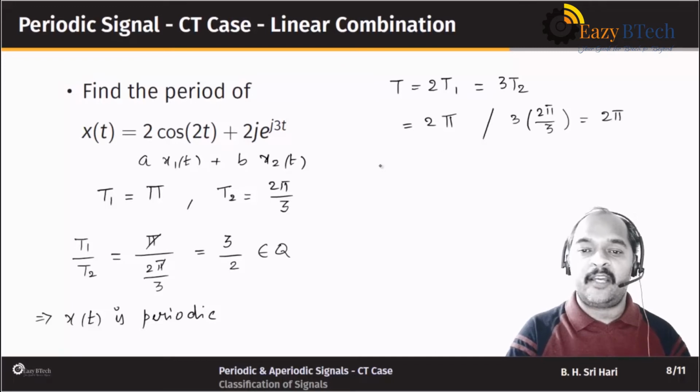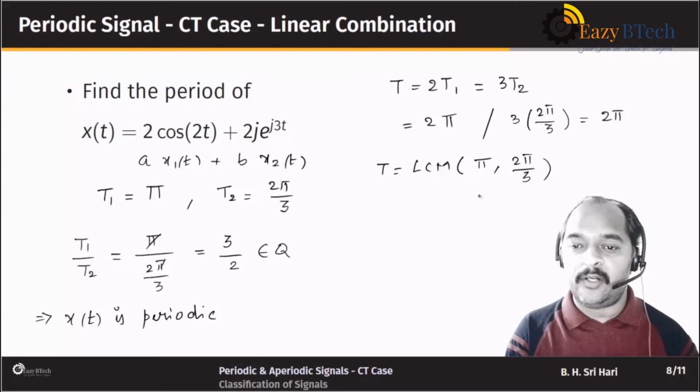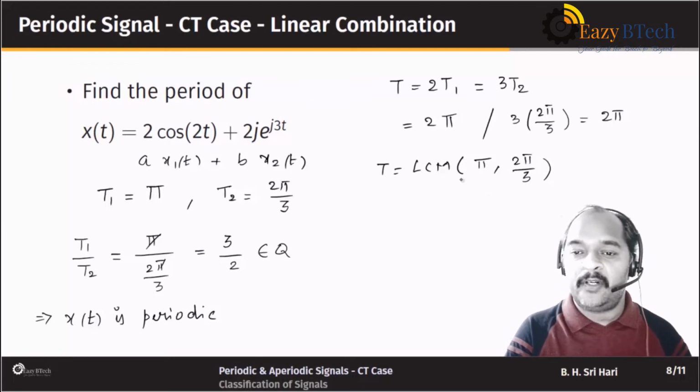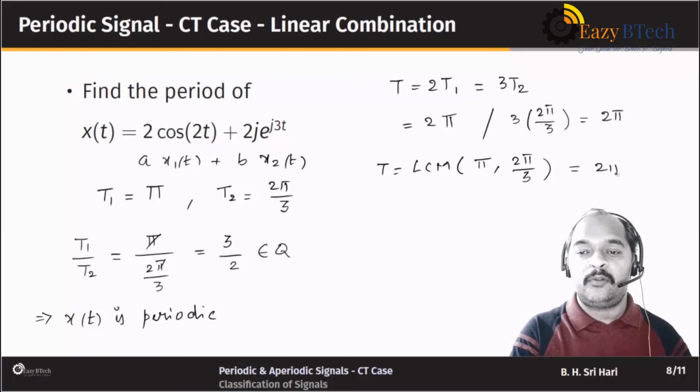Or if you are not okay with it, you can take the LCM. That would be the LCM of T1 and T2, which is pi and 2 pi by 3. So if you want to use the LCM, you can do that. So capital T would be equal to the LCM of pi and 2 pi by 3, and you can prove that that would be equal to 2 pi.